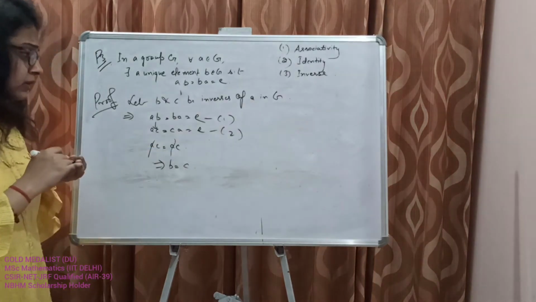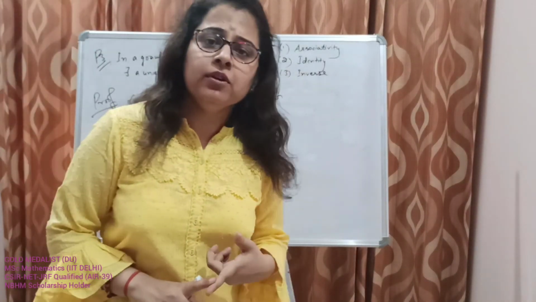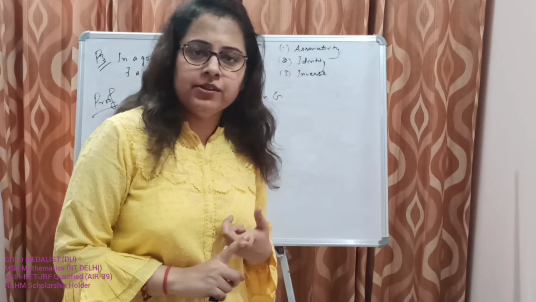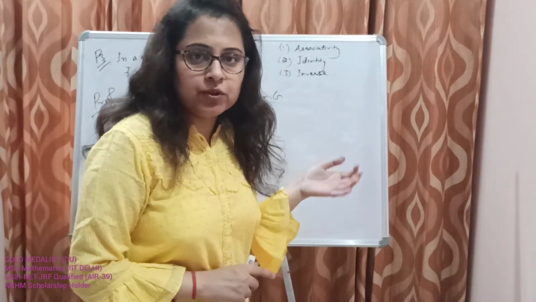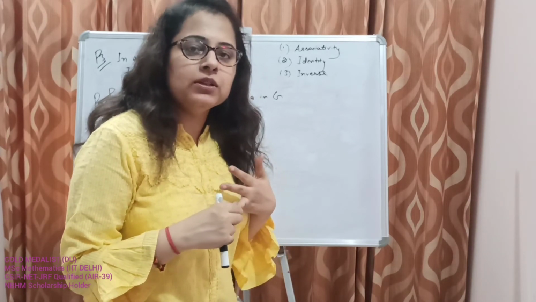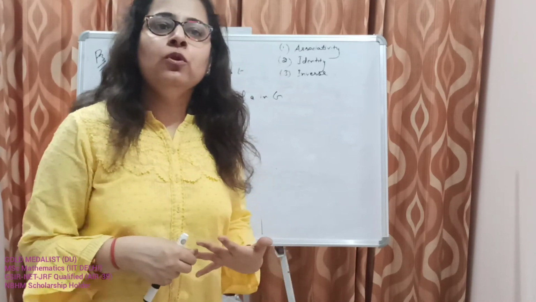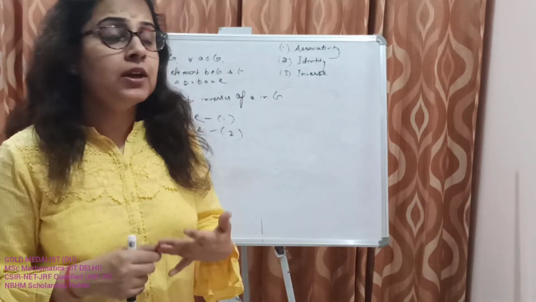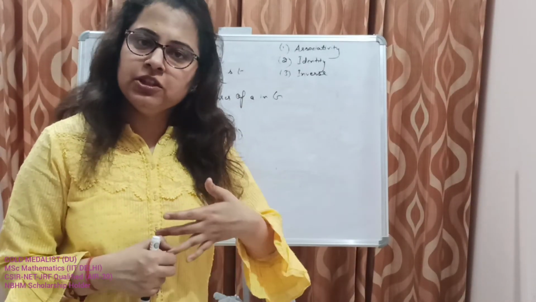So far we have seen three properties. First property was uniqueness of identity. In a group, we know that identity exists. That is one of the axioms of the group, but that identity is unique. That was property 1. Property 2 was that left and right cancellation laws hold in a group. We know that these hold in real numbers and the set of integers, but in any group, we have proved that AB is equal to AC implies B is equal to C.